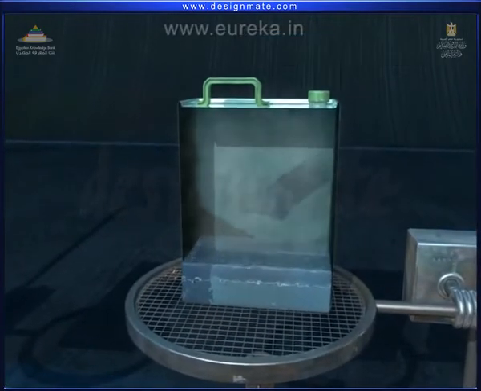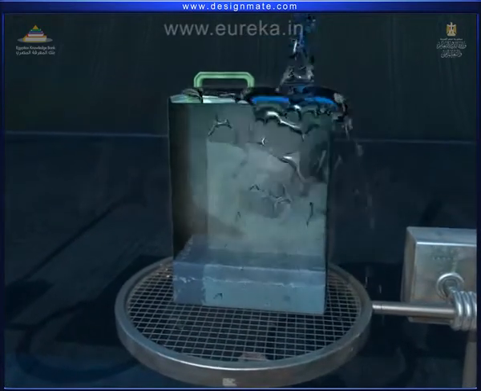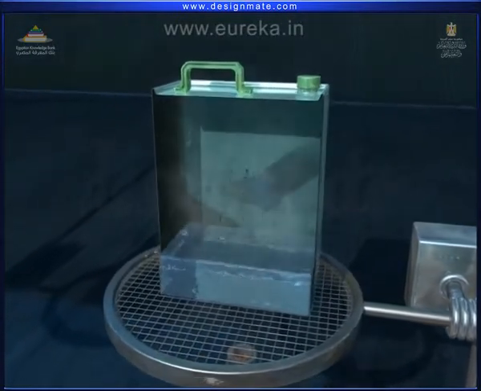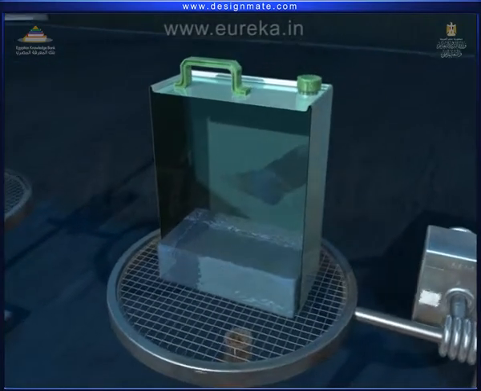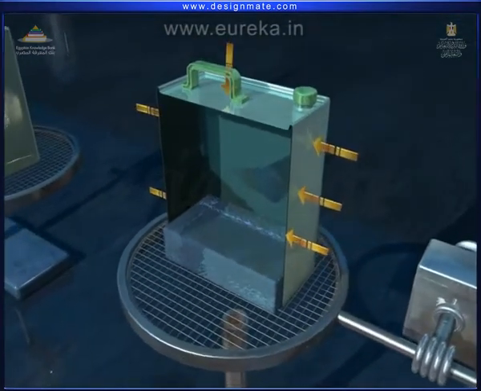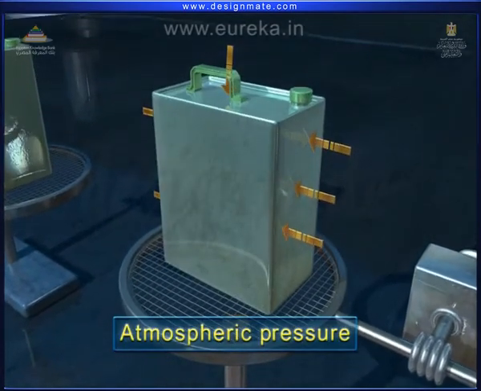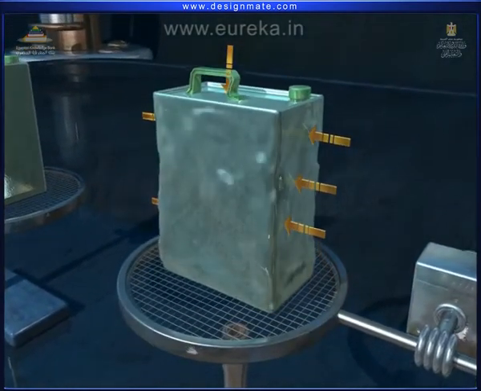When cold water is poured over this can, the steam condenses to form water, and there are no air molecules to exert any pressure on the can's walls. The atmospheric pressure still acts on the walls, and due to this atmospheric pressure, the walls of the can collapse.